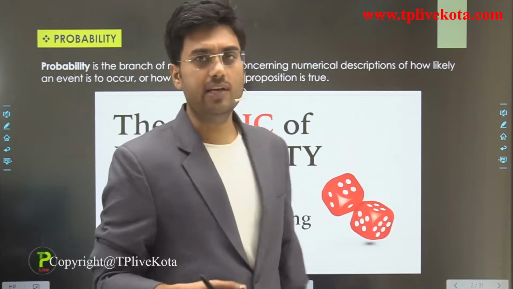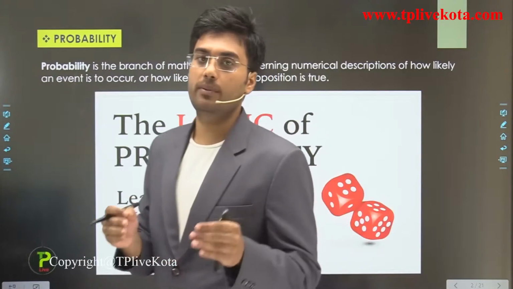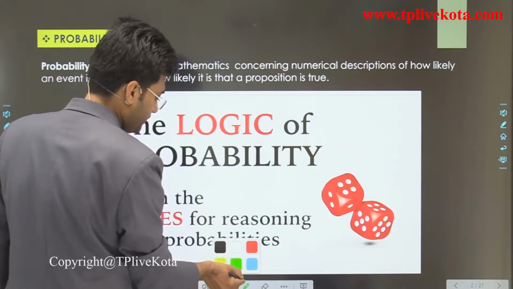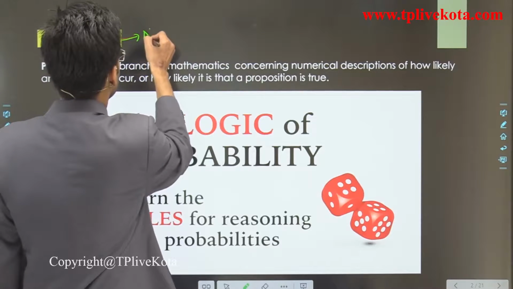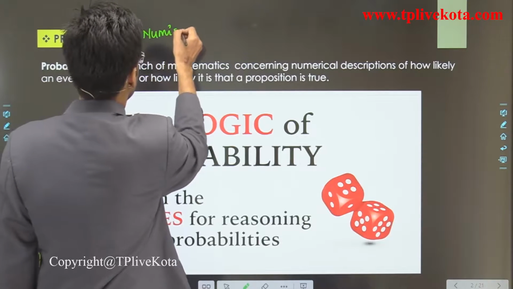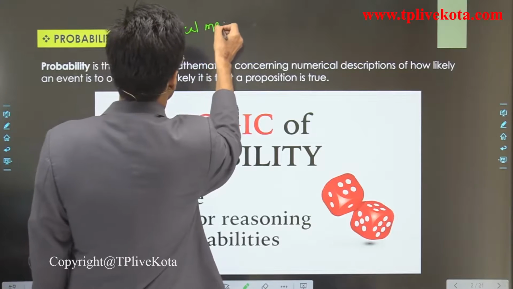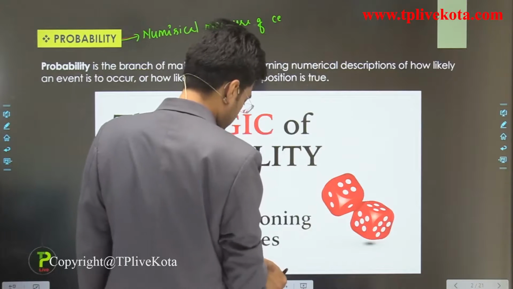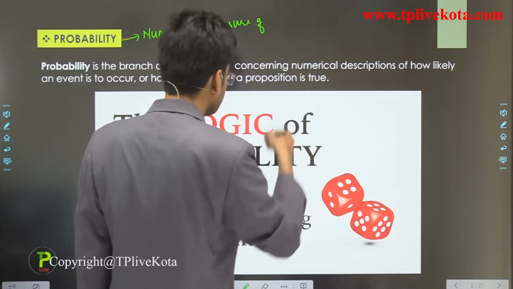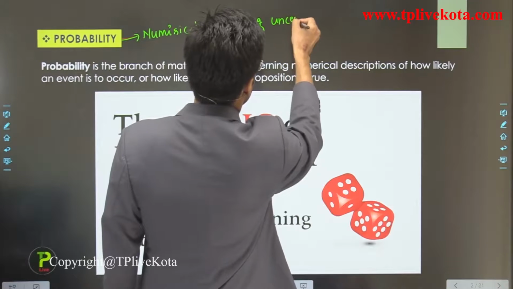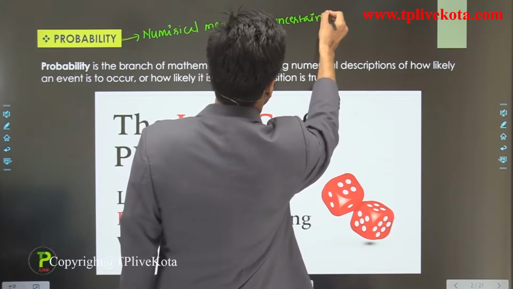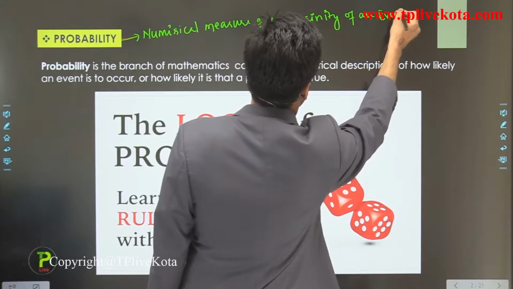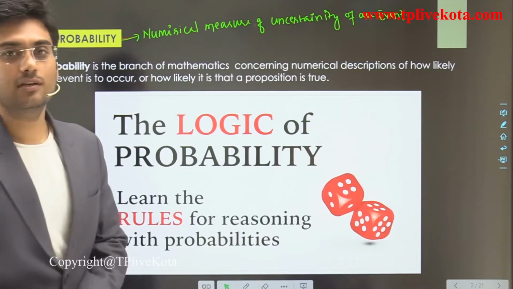And in simple language we can say that probability is a numerical measure of certainty, uncertainty of an event, okay. So this is the probability.